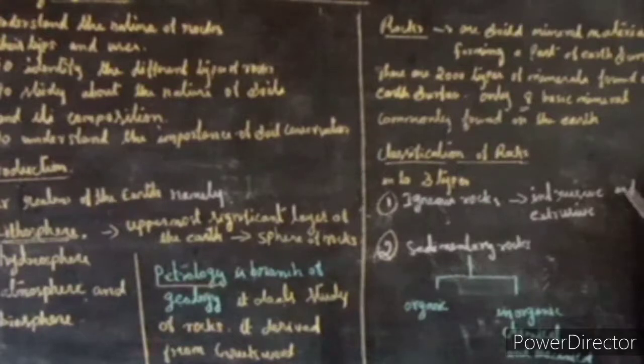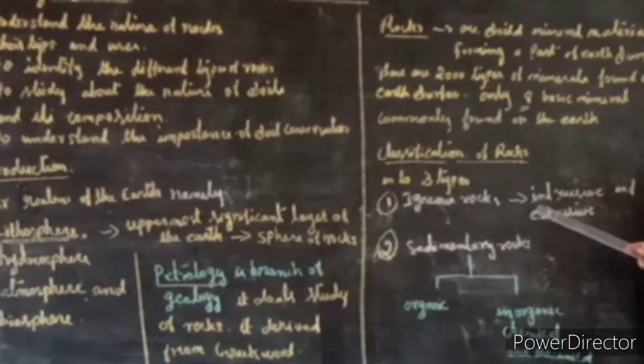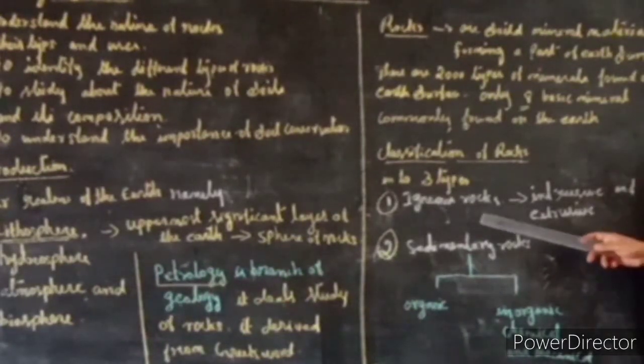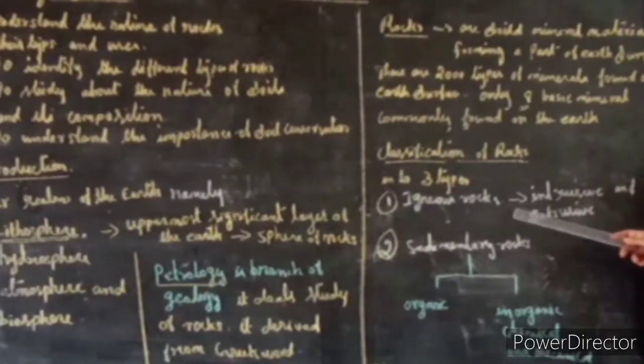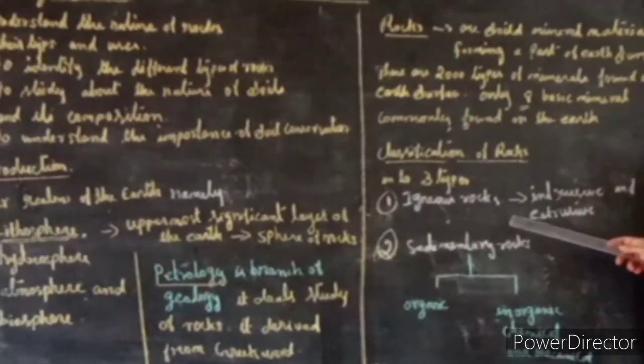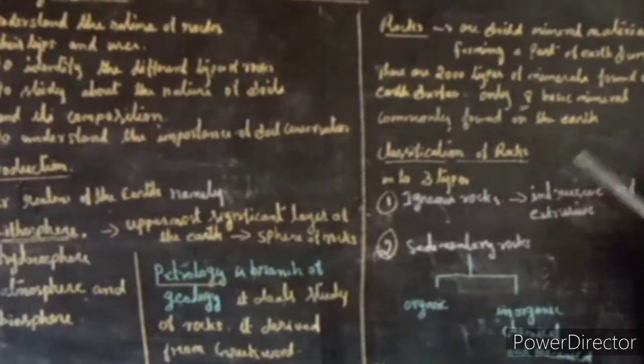Intrusive igneous rocks and extrusive igneous rocks are the 2 types of igneous rocks. The word igneous is derived from the Latin word ignis, meaning fire. Then the types of igneous rocks. One is extrusive igneous rocks.